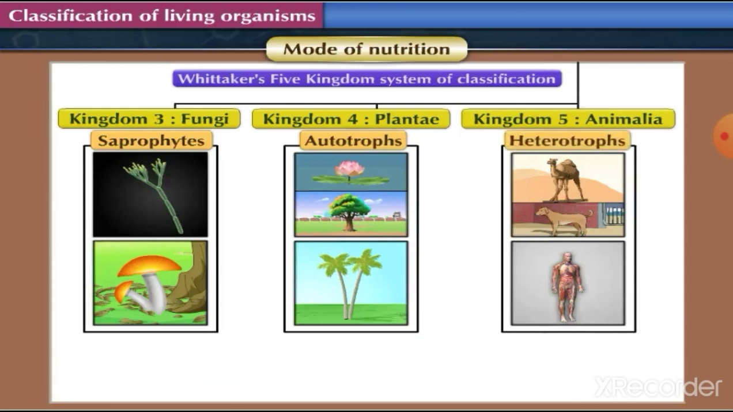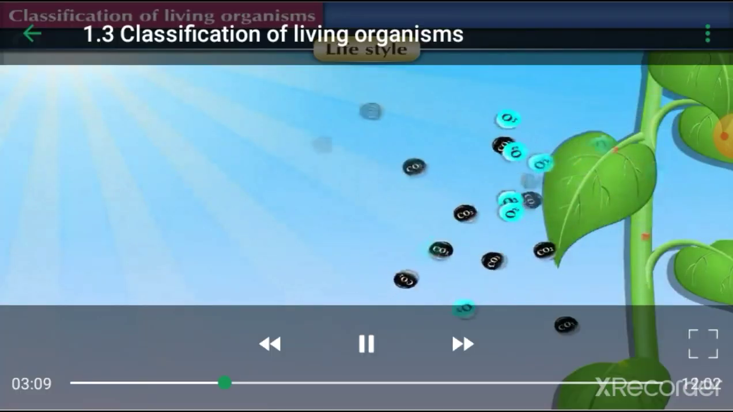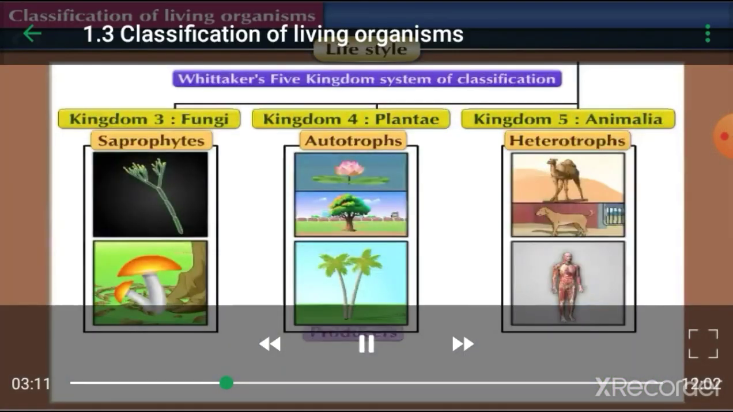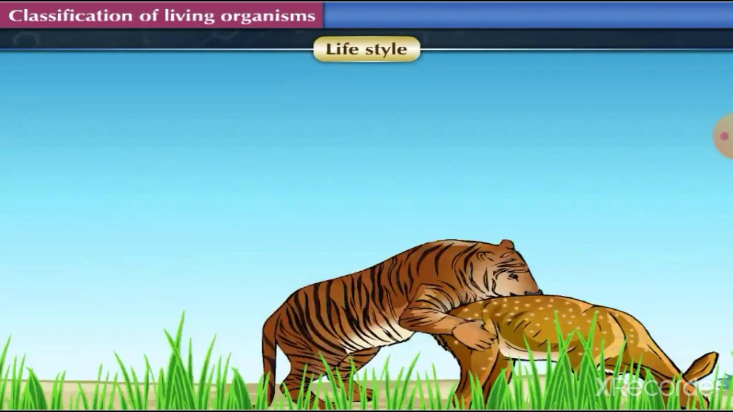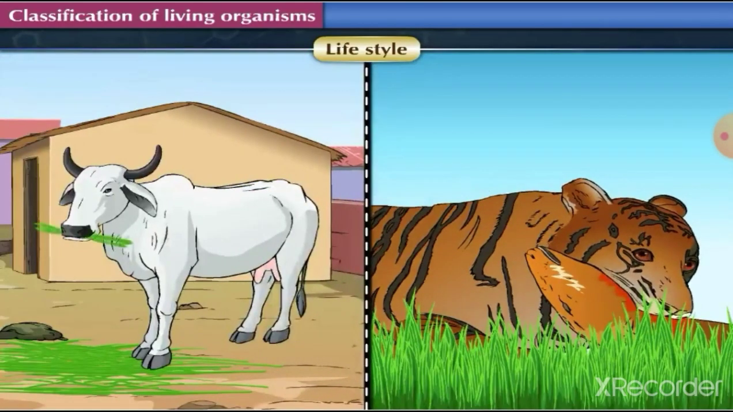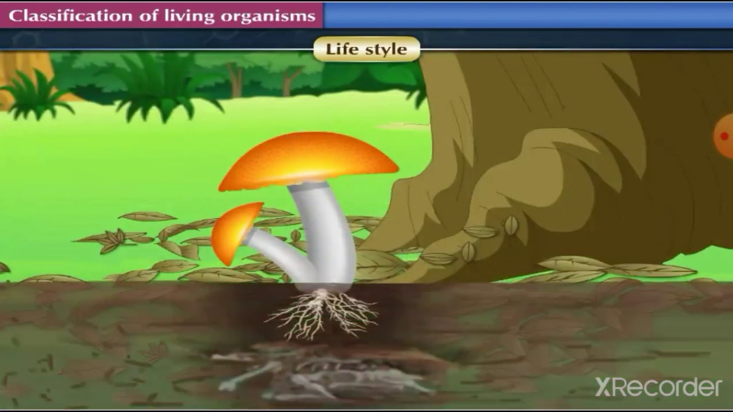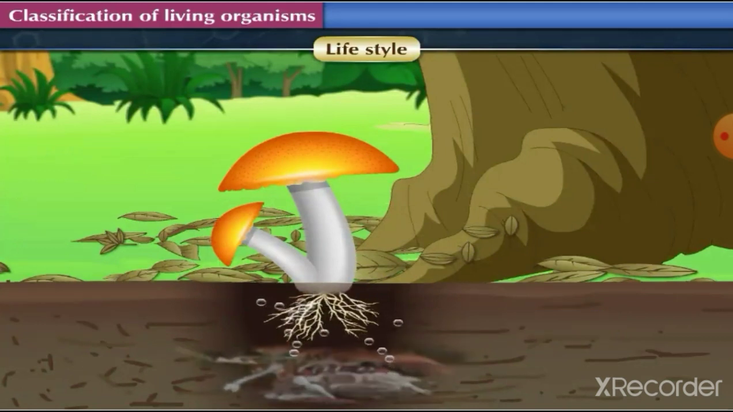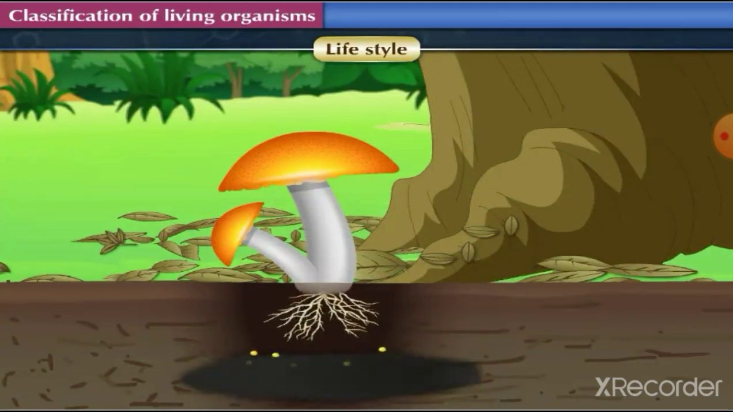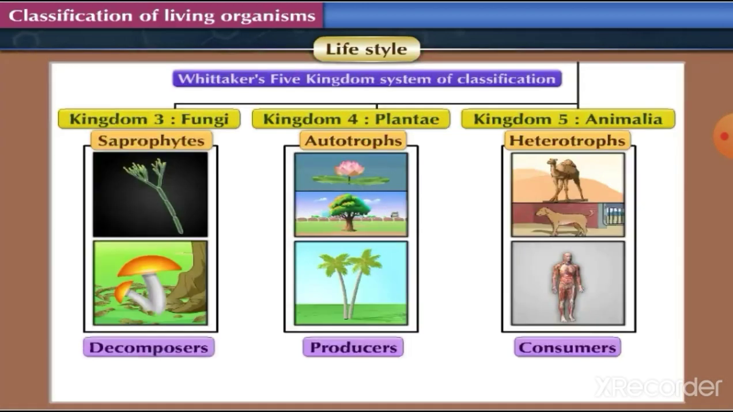Therefore, animals are heterotrophs and are ingestive. Lifestyle. Whittaker also considered the lifestyle of organisms while classifying them. Since plants can make their own food, they are termed as producers. Animals get food from other animals or plants, therefore they are termed as consumers. Fungi get their food from dead and decaying organisms, and in turn, they also decompose the organisms. Therefore, they are termed as decomposers.